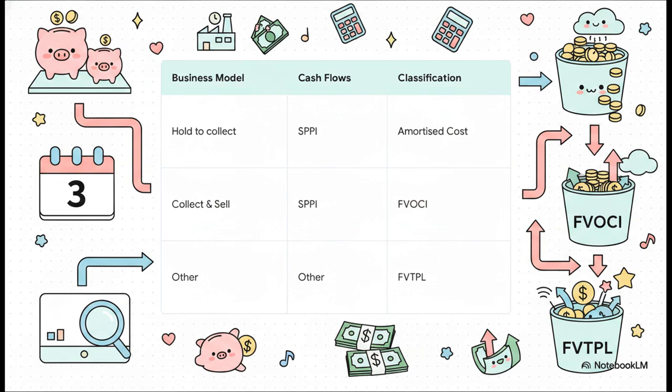IFRS 9 forces us to ask two big questions. Number one, what's the entity's business model? Are they holding this asset just to sit back and collect the contractual cash flows over time, or are they holding it to collect those cash flows and eventually sell it? Question number two, what do those cash flows actually look like? Based on those answers, boom, the asset falls into one of three buckets: amortized cost, fair value through other comprehensive income, which we affectionately call FVOCI, or fair value through profit or loss, also known as FVTPL.